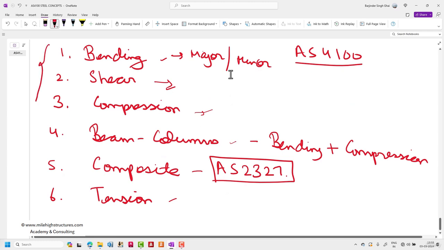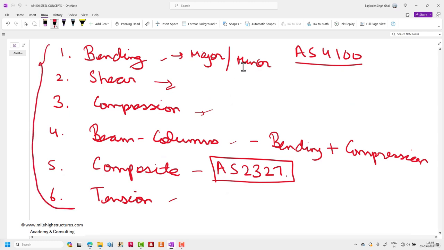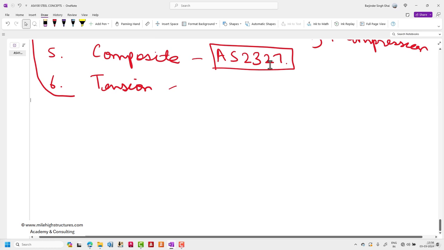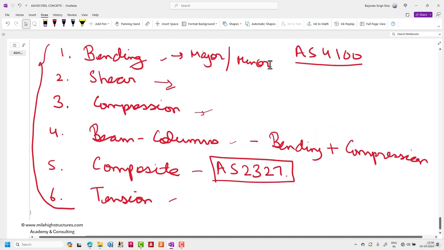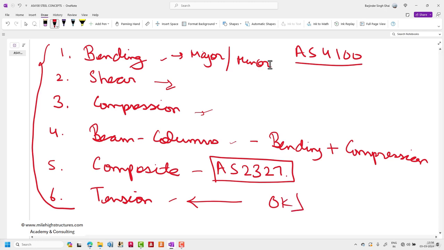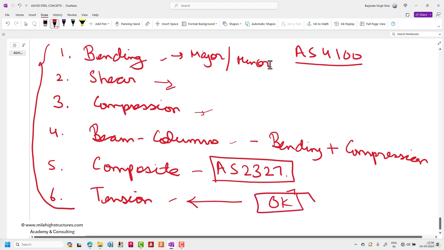We shall be primarily dealing with all of these forces, or behavioral actions, of the structural steel members. After that, we need to understand that structural steel is basically good in tension. So in tension, structural steel is best, but in compression, concrete shows far better behavior as compared to structural steel.